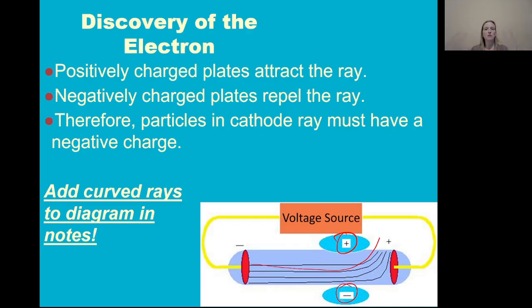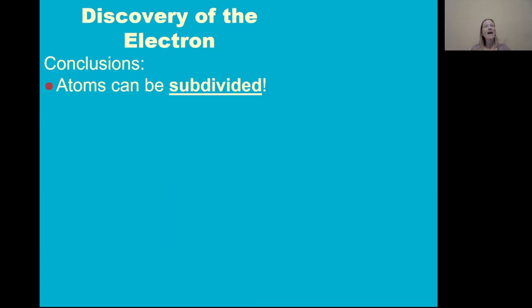Now, what Thomson discovered is that every different type of metal plate that he used produced these same negatively charged particles. These negatively charged particles had a tiny mass compared to the atom, so they were very small, but every single substance produced the exact same tiny, tiny particles. So he hypothesized that these particles must be coming from the atom, and therefore concluded that atoms can be subdivided after all. They're not just a solid billiard ball model. There's little particles inside here that can be separated out under the right situations.